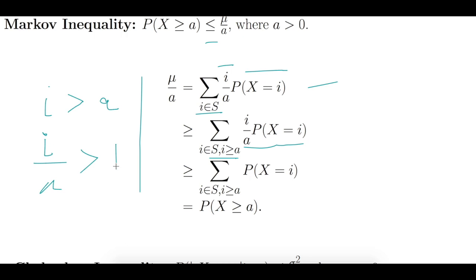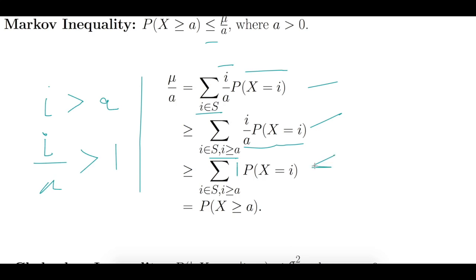So if this is greater than 1 and I am replacing this I over a by 1 here, then whatever I multiplied by I over a is greater than 1 times whatever I have multiplied by I over a. So if I replace I over a by 1, then this summation will be greater than this one. Okay, so what is this?